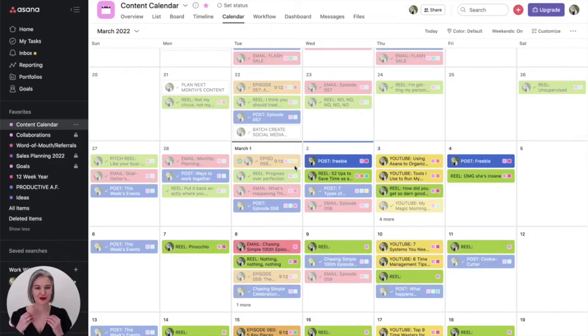So I have plenty of tools that I use in my business, but my central hub for all things is Asana. Asana is a project management tool that I've been using for a few years now, and there are lots of other ones. But here's exactly how I organize all of these different aspects of my business in Asana. All right, so I am truly pulling back the curtain with this one. We're going to start with my content calendar.